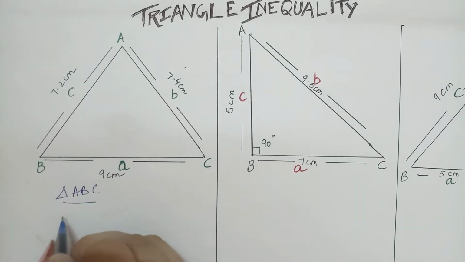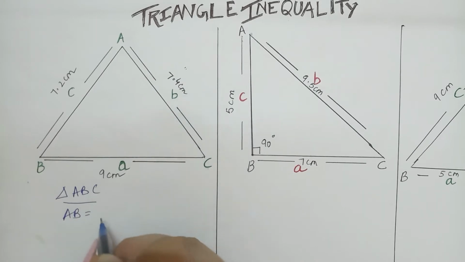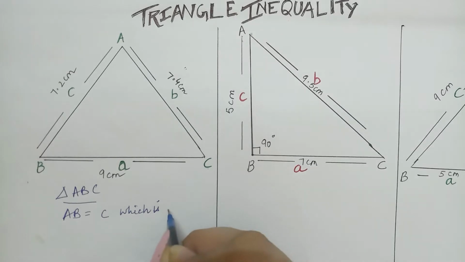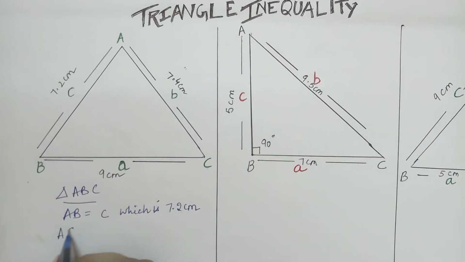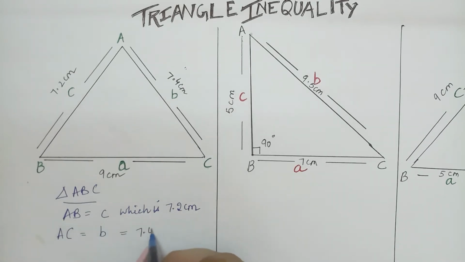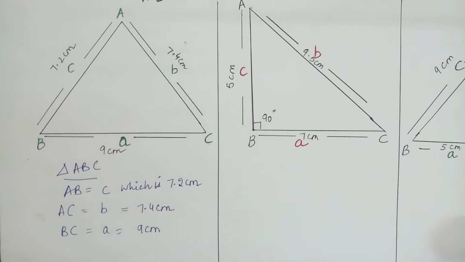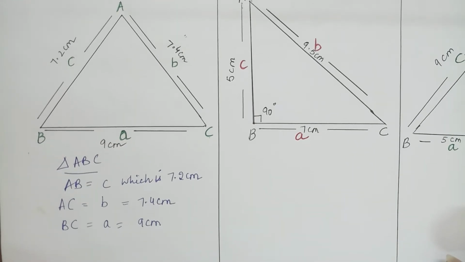Here I have taken AB as C, which is 7.2 centimeter. Then AC, which is B, is 7.4 centimeter. Then BC, which is A, equals 9 centimeter. So I have to check whether the property of triangle inequality is satisfied here or not.